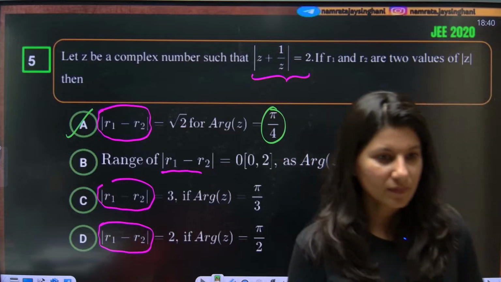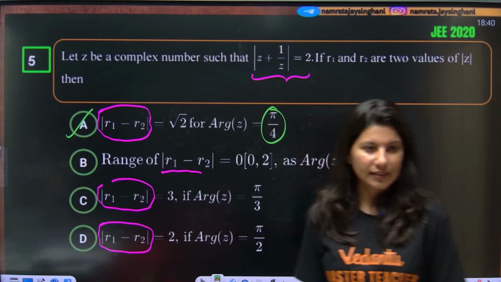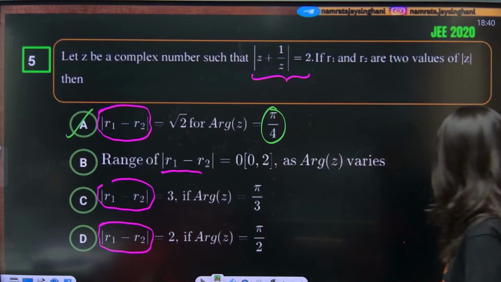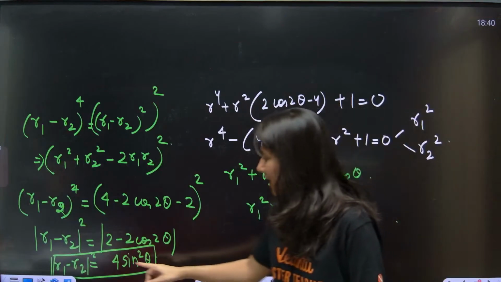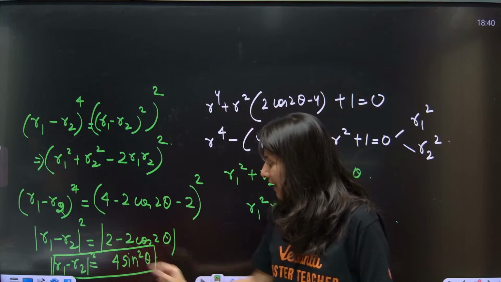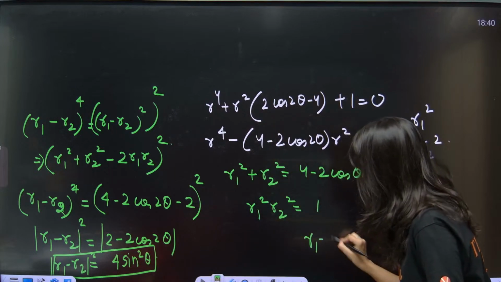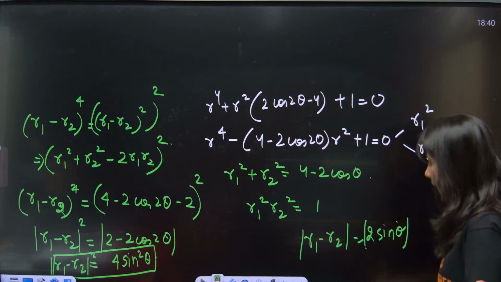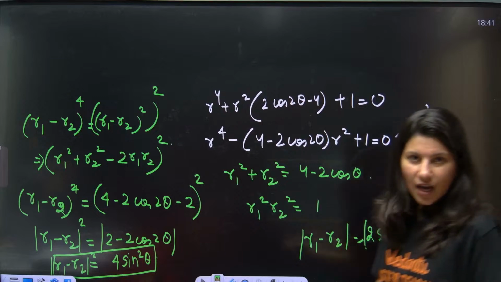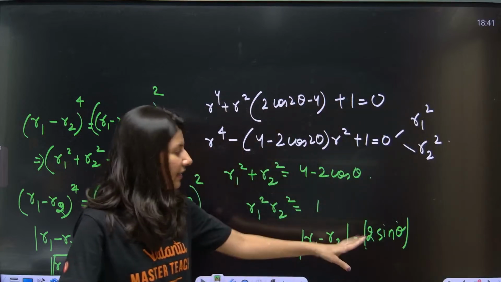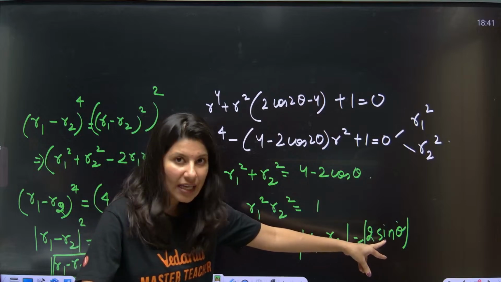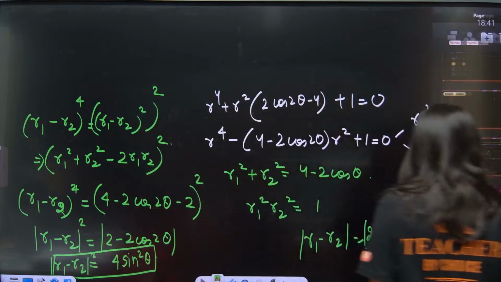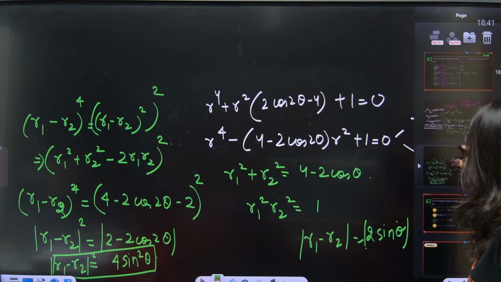Okay. Getting it? Then if I talk about the range of mod r1 minus r2, see, mod of r1 minus r2 is actually becoming 2 sine theta, but inside the modulus. Now, you also know that sine theta can never be negative here. So maximum it can be 1, minimum it can be 0. So 0 to 2 will be the range. That means option B is absolutely right. B is also a correct answer.